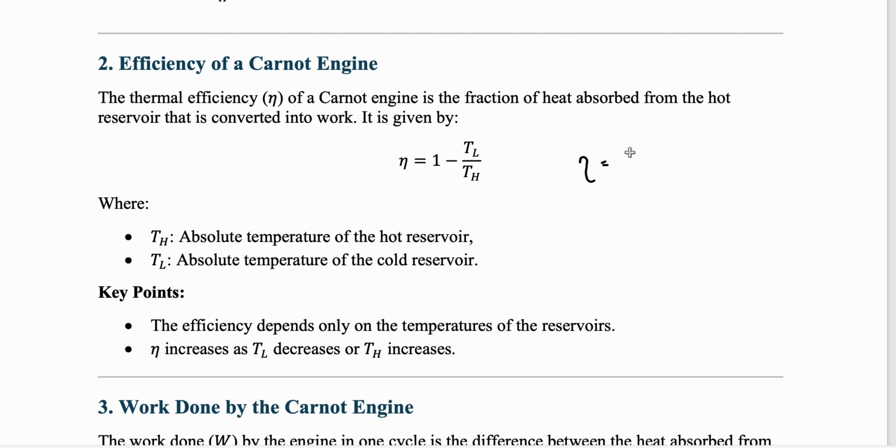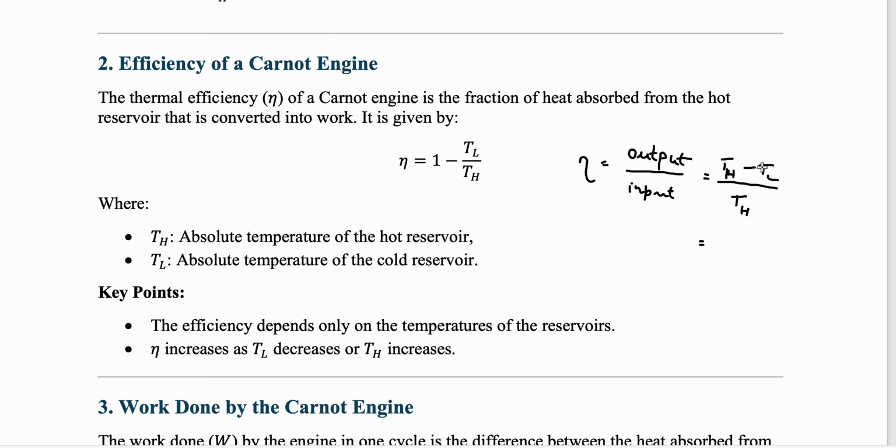Efficiency is nothing but, for anything, not only for the Carnot cycle, for whatever. In electronics also, if you are going to find out the efficiency of any circuit, you always need to find out the output divided by input. It is always output divided by input. So input is whatever was the temperature originally. The original temperature was TH, the temperature of the hot reservoir, the point at which you start. And output is whatever was the temperature of the hot reservoir minus whatever heat is rejected, that means whatever heat is given out to the cold reservoir.